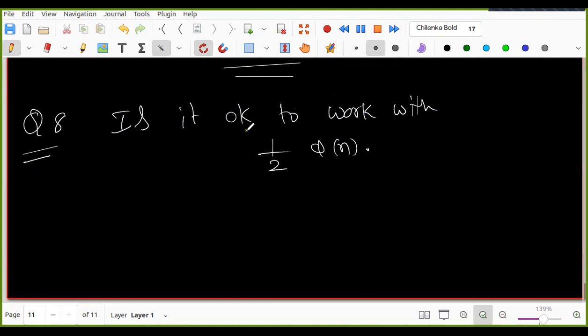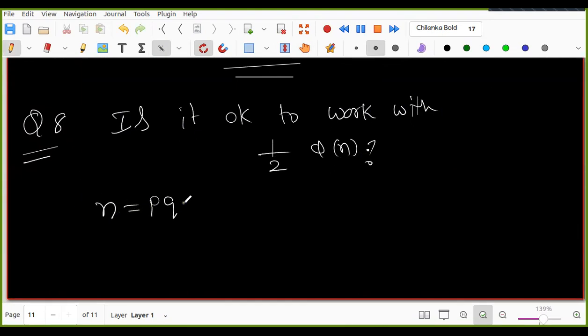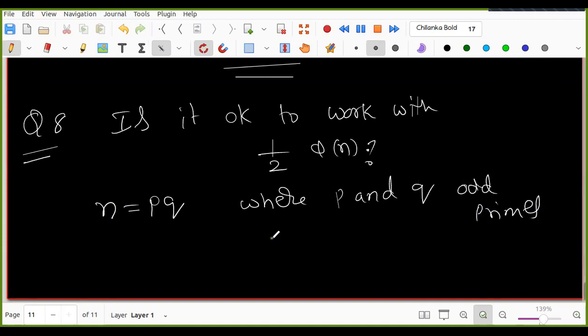That is the question. So to tell you the problem, I have n equal to p into q. What do you know about p and q? P and q are odd primes, right? That means n is odd.